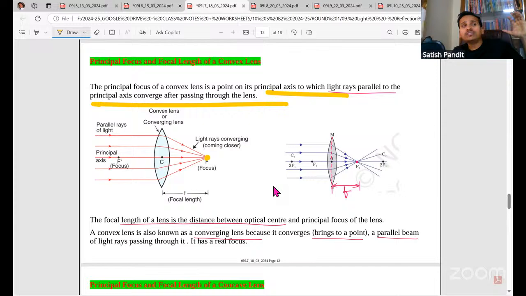Now, because a convex lens is converging the rays of light, it is called a converging lens. Convex lens is called a converging lens because it is converging the rays of light. And please show the arrows here. So rays of light are coming, and here also it is converging.